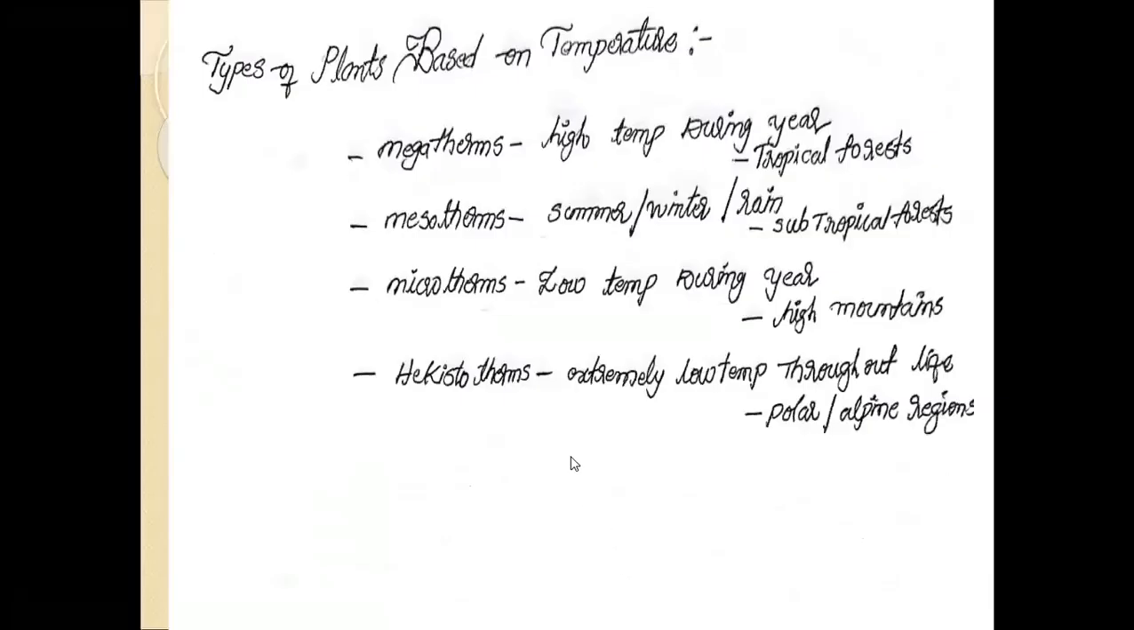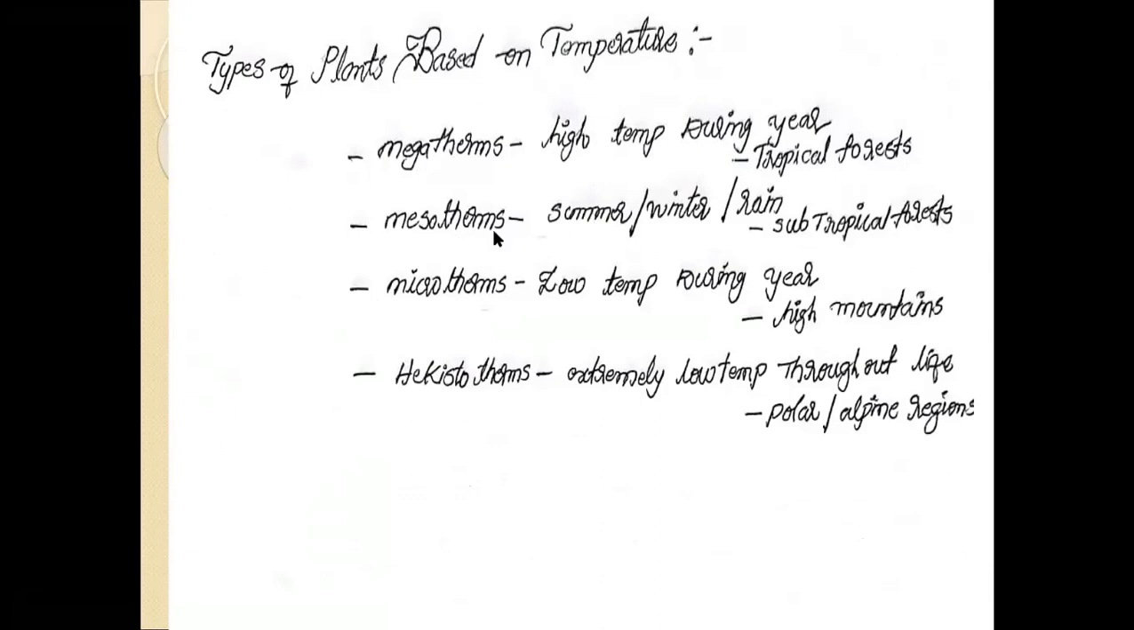Based on the temperature, plants are classified into the following types. Types of plants based on the temperature. They are megatherms. The plants developed at high temperature during the year, for example tropical forest, are called megatherms.